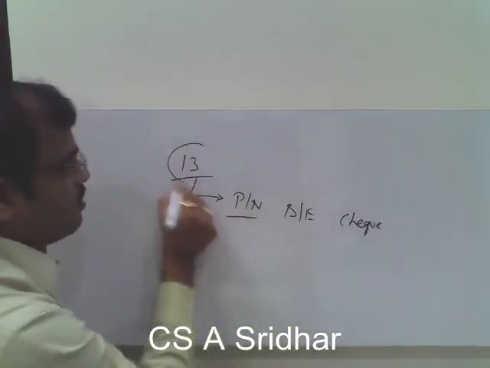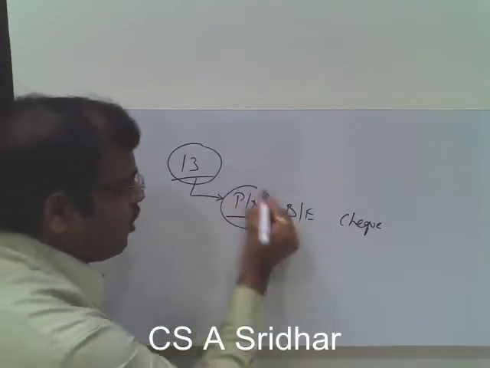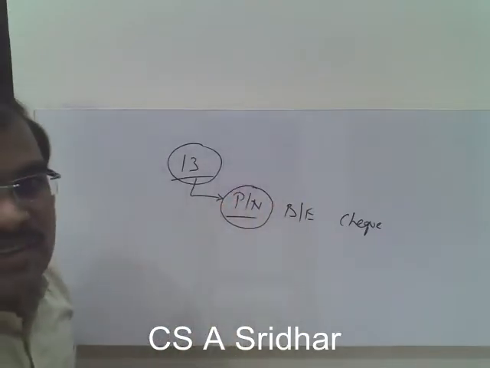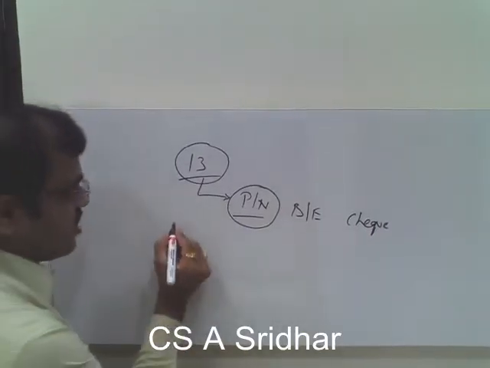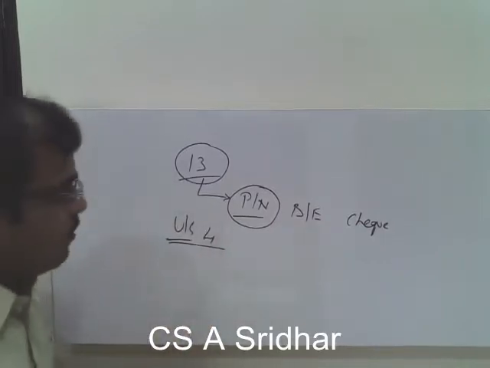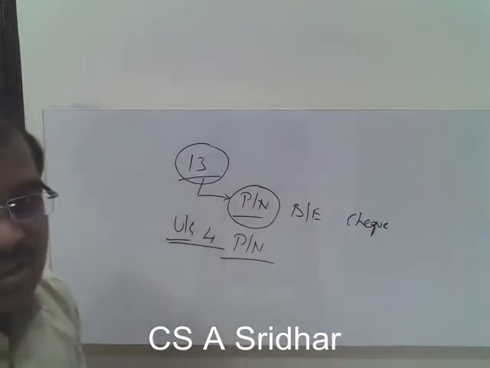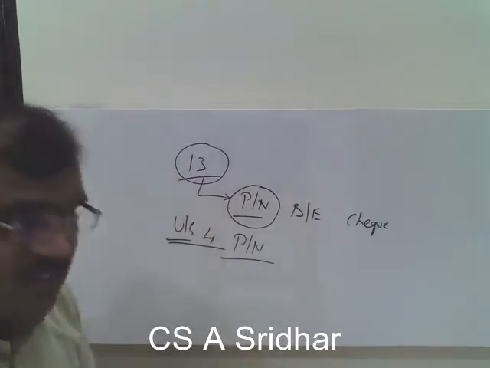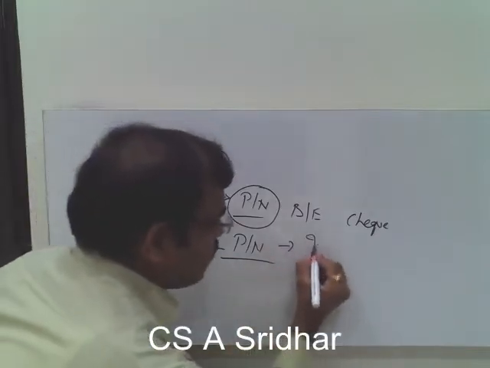To understand the meaning of negotiable instrument, first we should understand the meaning of promissory note. The definition of promissory note is given under section 4. You have to remember the sections here. Section 4 defines promissory note. So what is the meaning of promissory note? Promissory note means it is an instrument in writing. So it has to be an instrument.